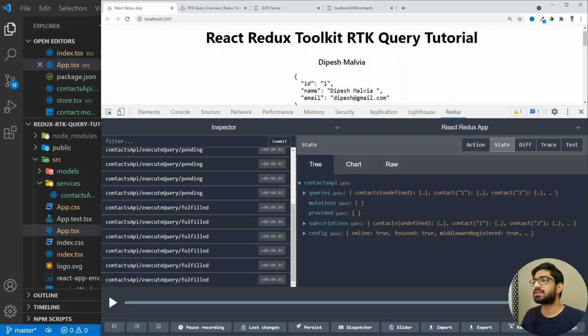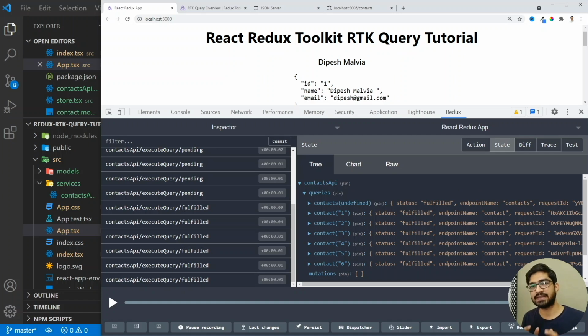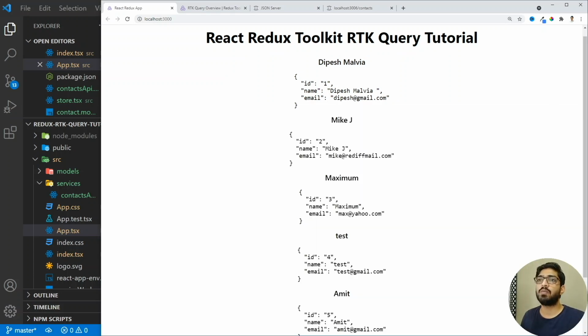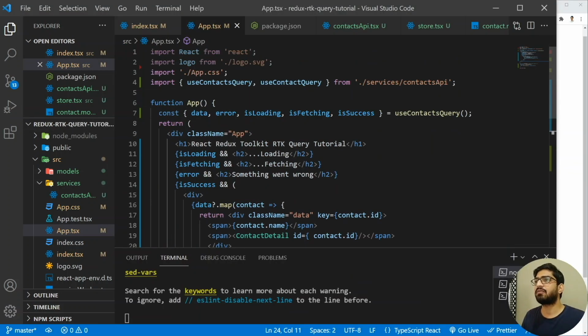All right. So now we have covered the queries in this video. The next video will be on mutations and invalidations, and we will see how we can make use of RTK Query in a more powerful way, so that it becomes very easy to implement data fetching and caching.